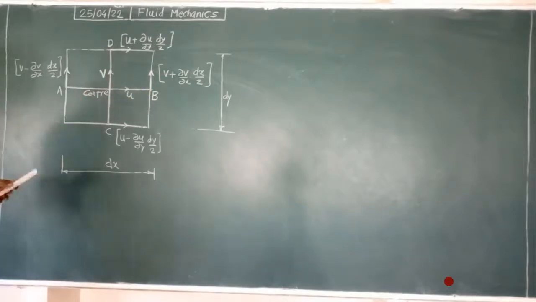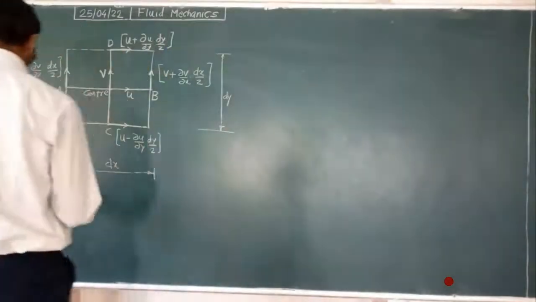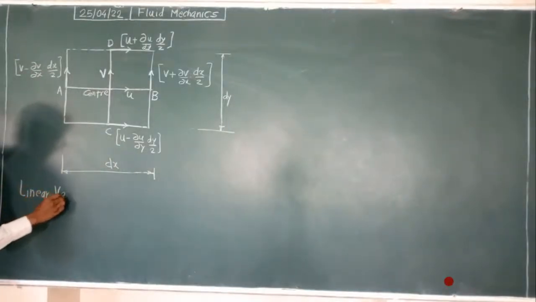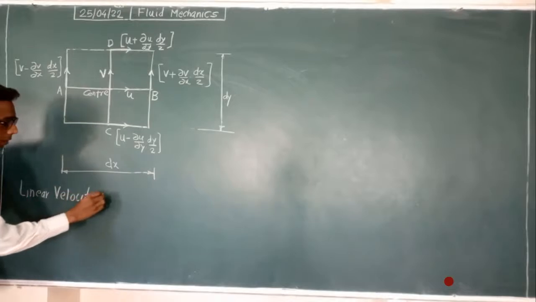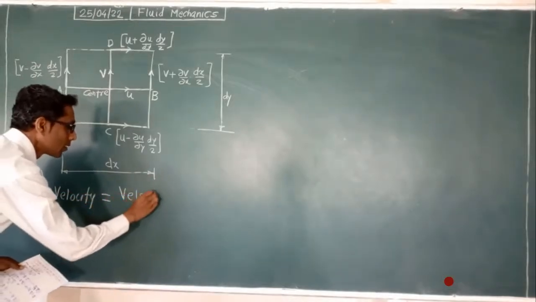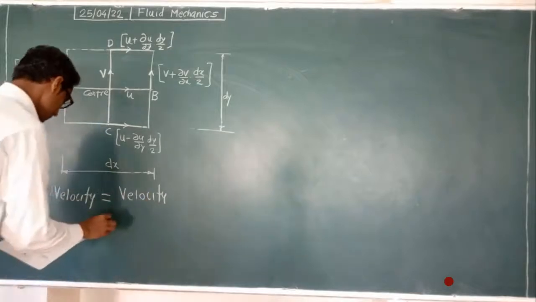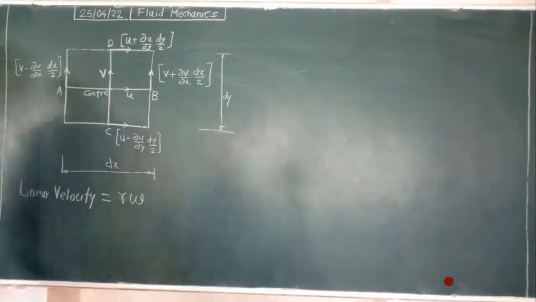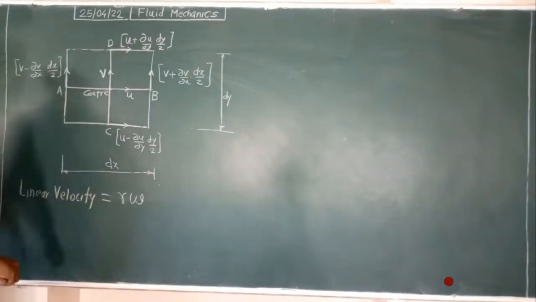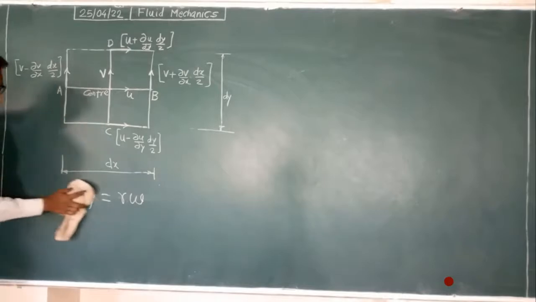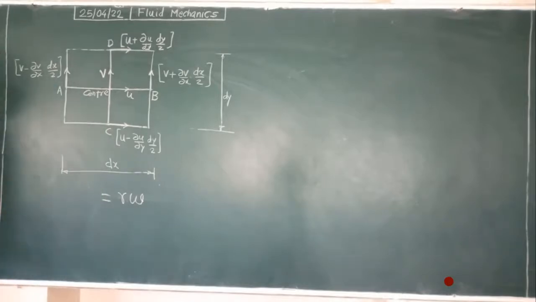Okay, now we have the formula: linear velocity is equal to r into omega. So it means V is equal to r omega. In the 12th we have seen V is equal to r omega.